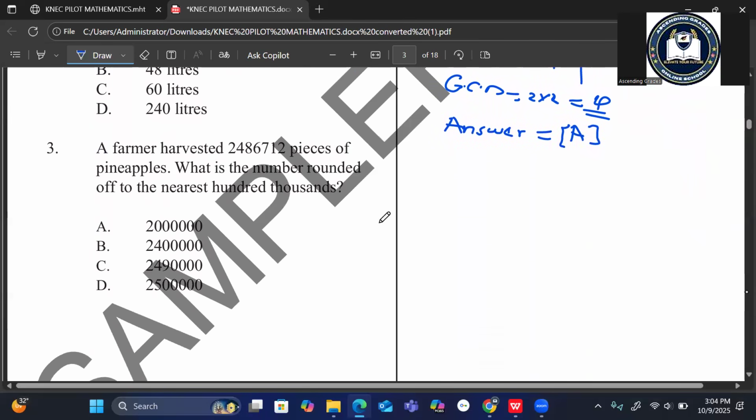Now, number 3, a farmer harvested 2,486,712 pieces of pineapples.